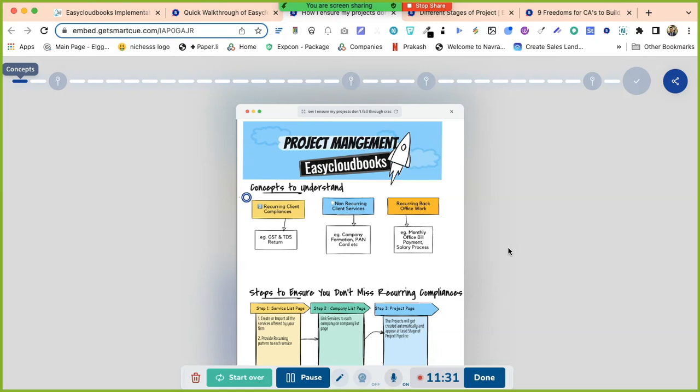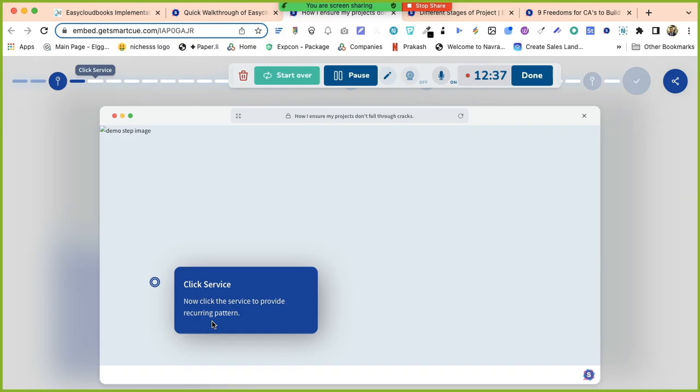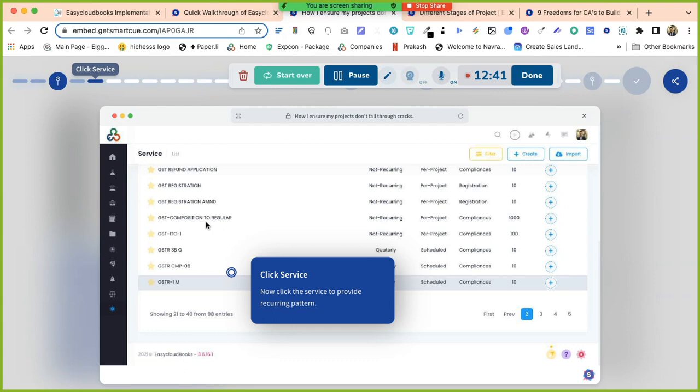Okay, now let's understand the recurring jobs. Whatever we discussed till now, I want to show you practically how it is happening. So we will be going to the service menu first. You can see here, this is the service menu. Here you have the list of all the services being offered by a firm. Now for each and every service you are supposed to provide the recurring pattern. You can see monthly, quarterly, non-recurring, likewise.